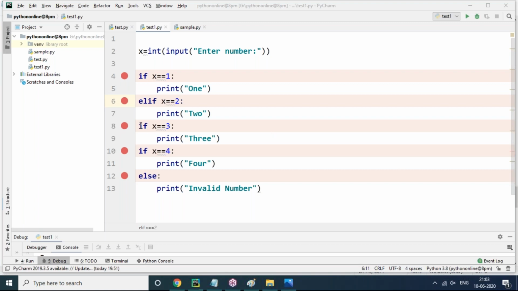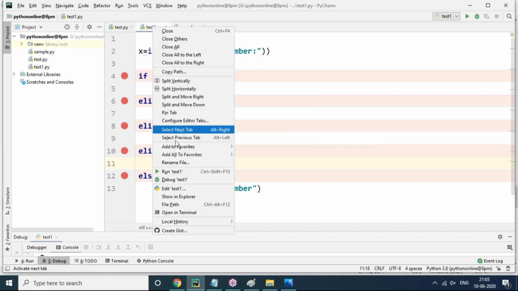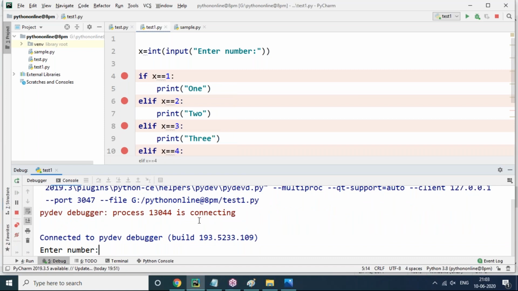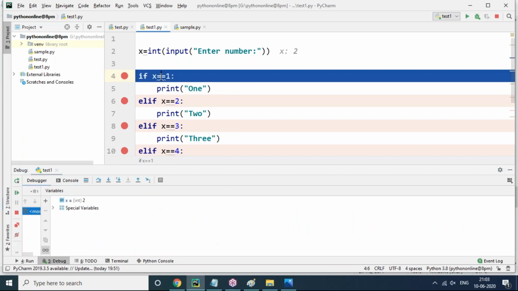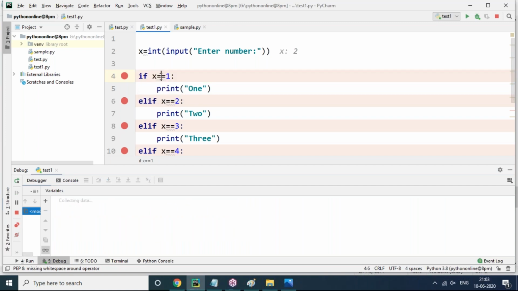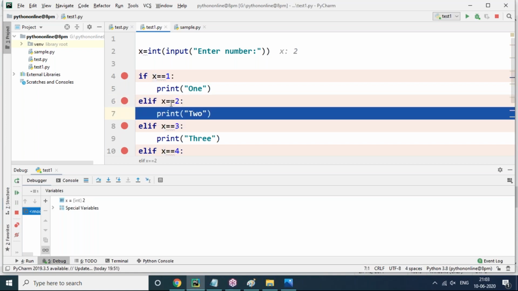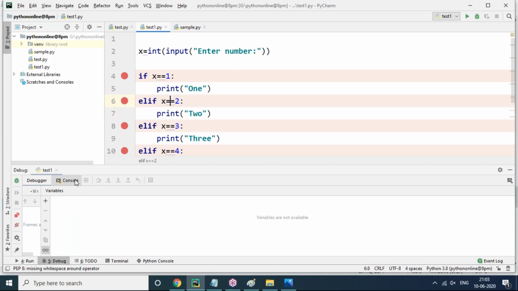So to avoid this, I'm using elif here, and here also elif. What is the advantage of the elif keyword? If any one of the conditions is tested true, then the remaining ifs will not be checked. So the output will be very clear. Now if I enter 2, first 1 is checked, it is false, so absolutely it has to check the further condition. Now it goes to 2, 2 equals 2, correct, so TWO is printed and execution stops. It will not check the third condition. It will jump out of the block of code.